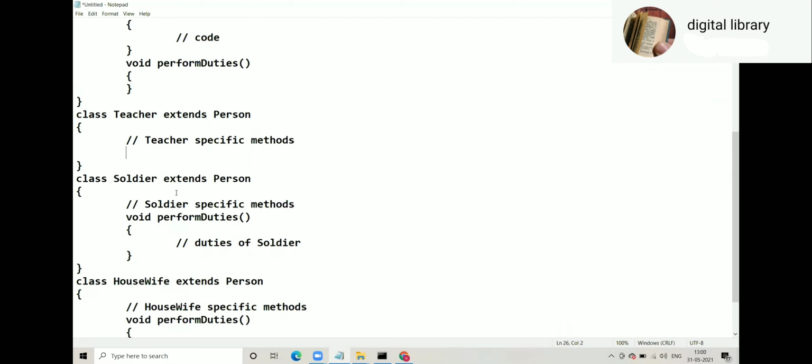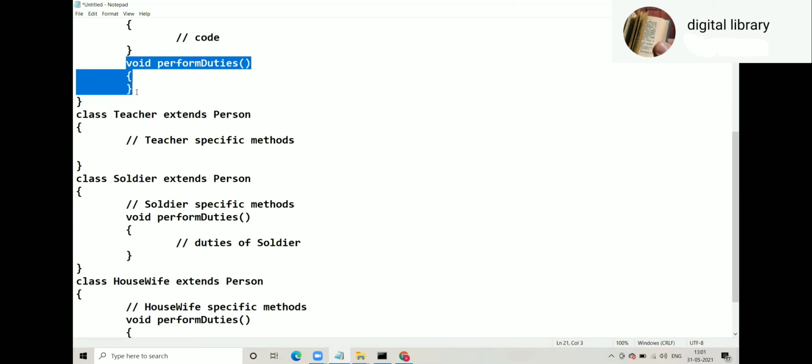Overriding is not compulsory. Now here you realize that this functionality, perform duties, must be compulsory for every child class. But this perform duties functionality must be there in each and every child class. If it is not there, that class should get an error. So how will you achieve that? Now you can't achieve that. You have just written void perform duties, and child classes will either override or not override. That's a loophole in the system. You want to improve that.